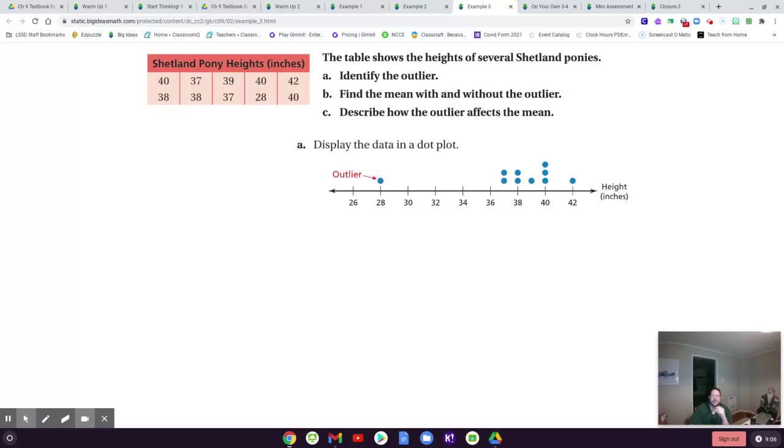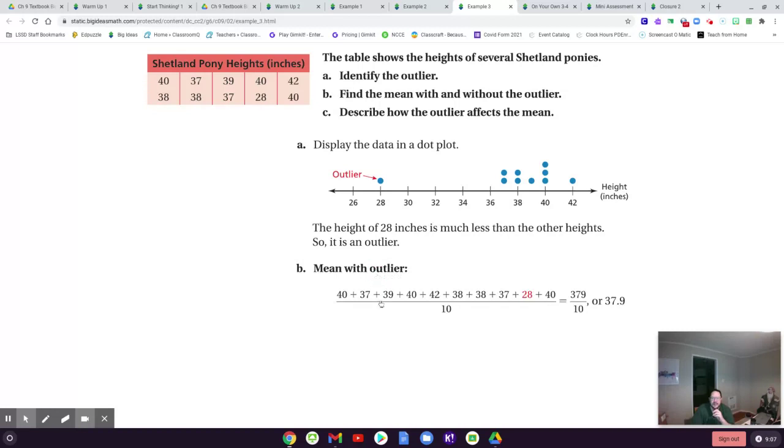Okay, so what you're going to do is first find the mean with the outlier. Because this video is running long, I'll just show you that answer right now. So if you add up all 10 pony heights and divide by 10, because there's 10 ponies, the height, with the outlier, with the 28 in there, is 37.9.